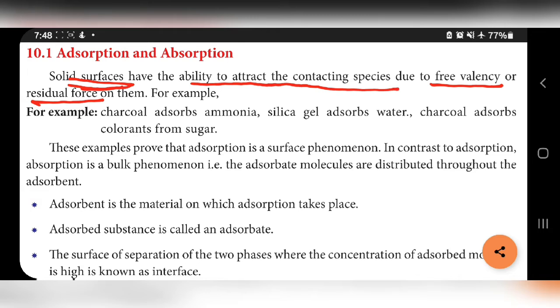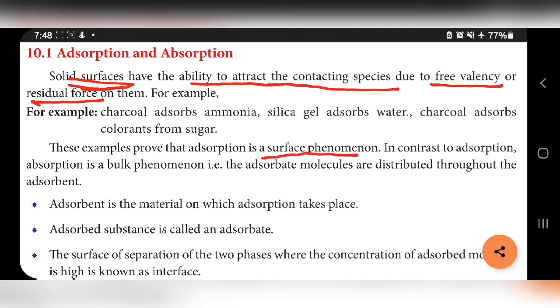For example, charcoal adsorbs ammonia gas. Silica gel adsorbs water. Charcoal adsorbs colorants from sugar. So these three examples prove that adsorption is a surface phenomenon.